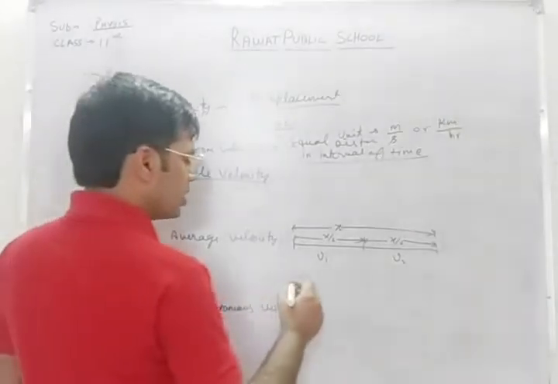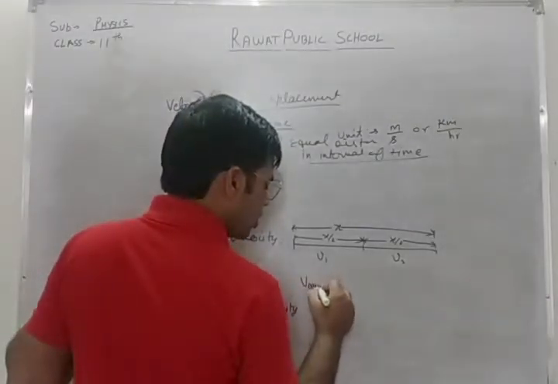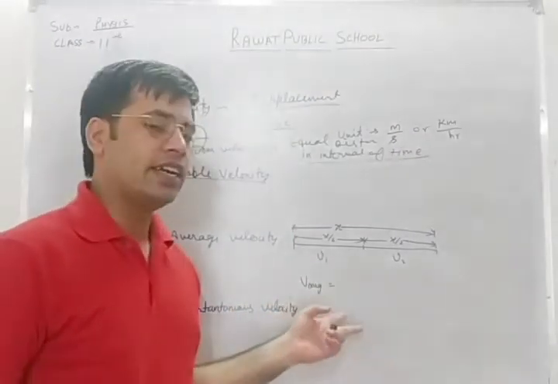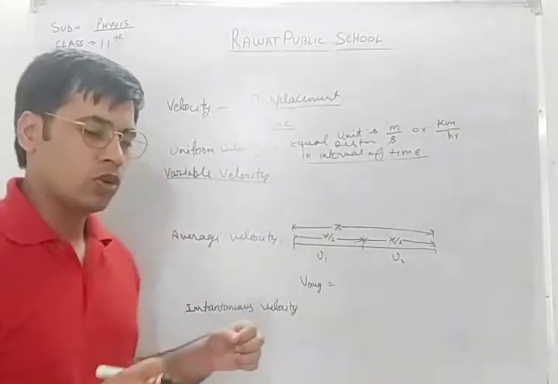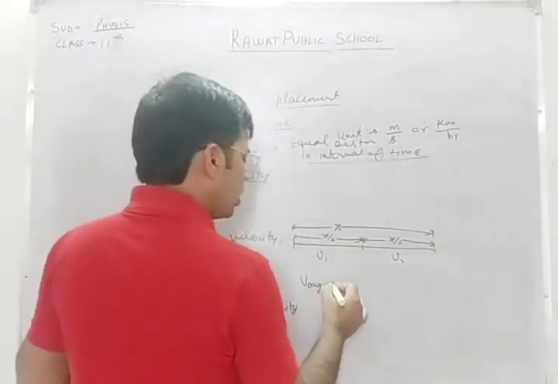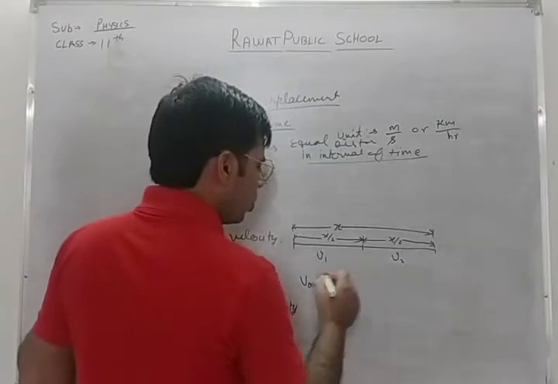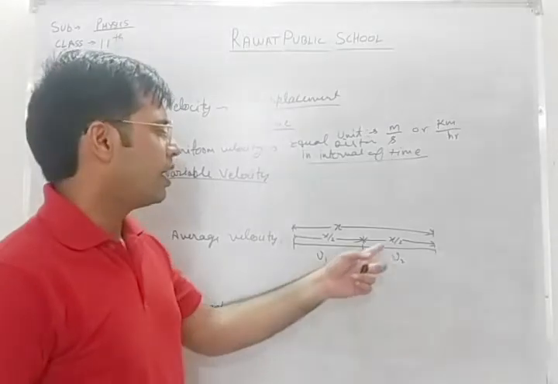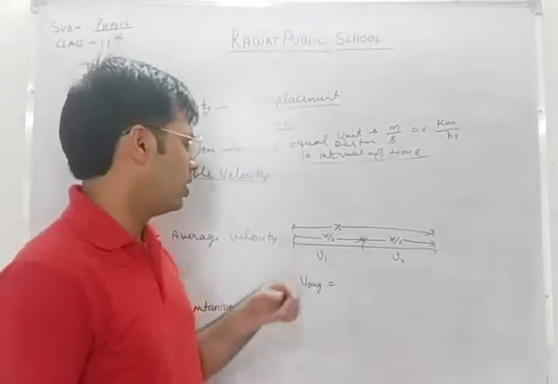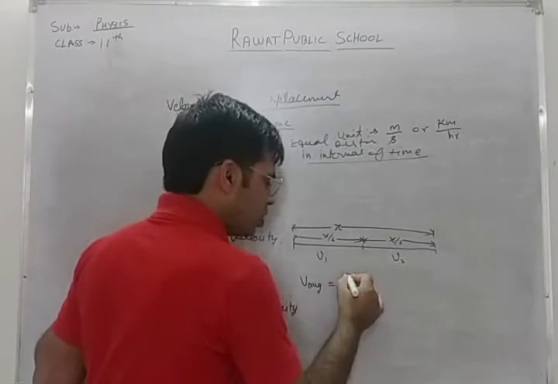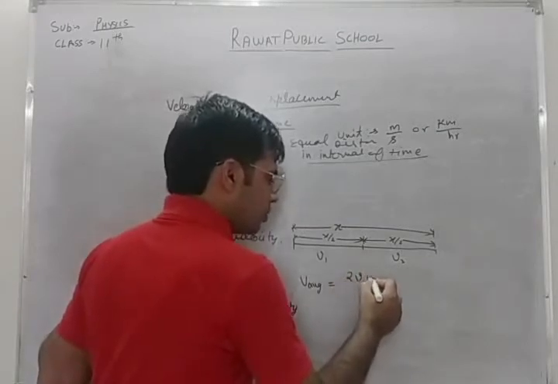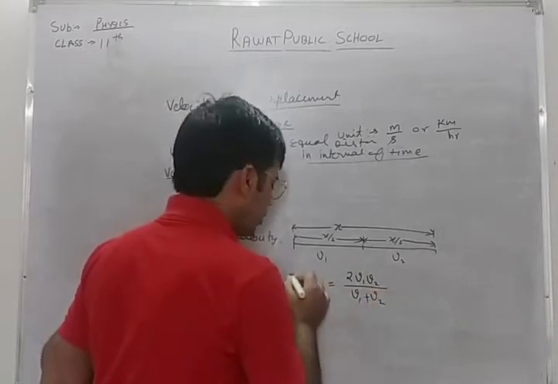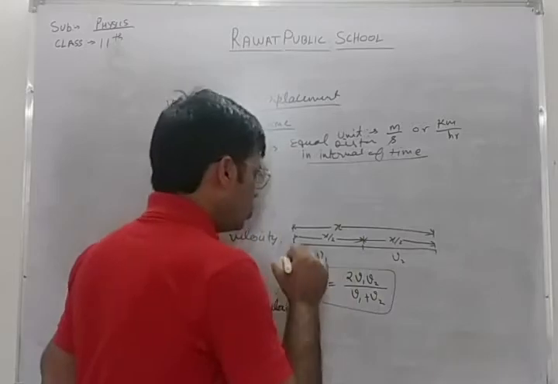Okay, in that condition, if you want to calculate average velocity, then in the previous video we saw in detail how to derive this formula of average speed or average velocity. It is quite similar to that of speed. So if our object is traveling half of the distance with the velocity v1 and the remaining half of the distance with velocity v2, then the average velocity formula is 2v1v2 divided by v1 plus v2.